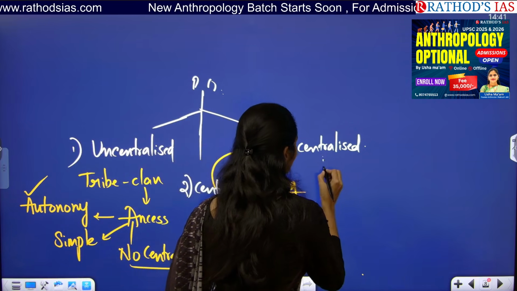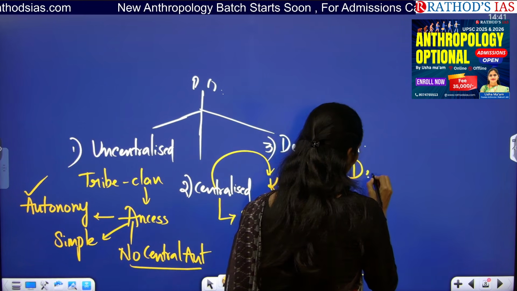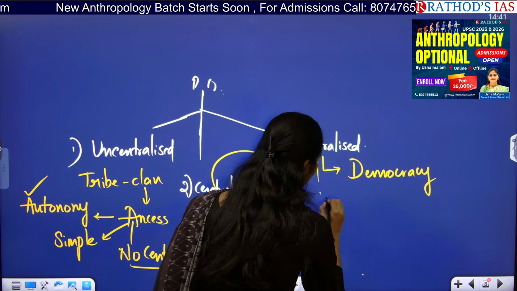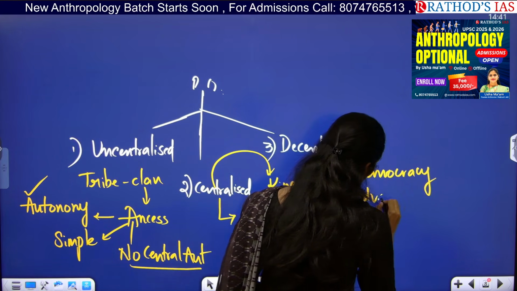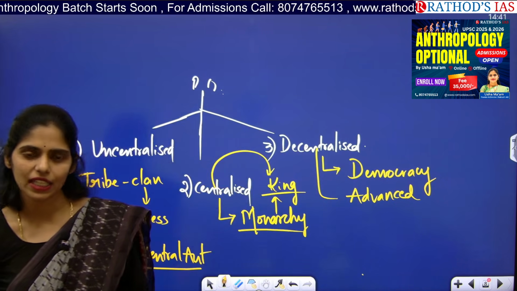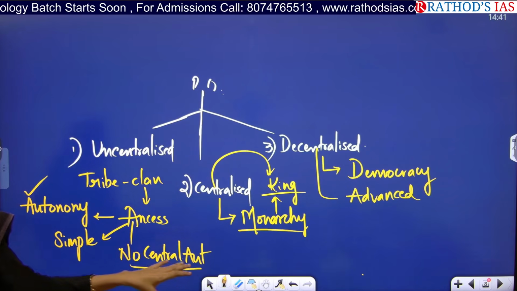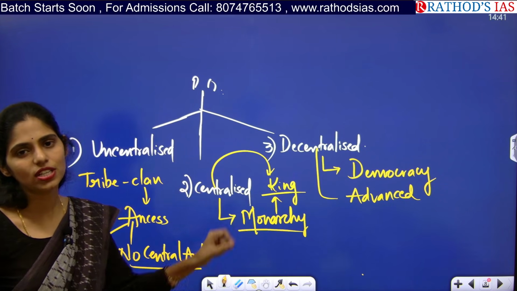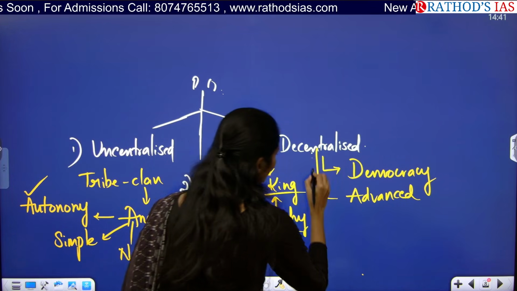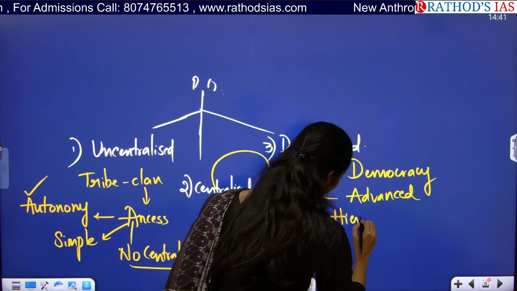And we have the third one, decentralized. For example, democracy. And democracy is the most advanced form of political organization. You can take India as an example of democracy, that we are following a very advanced decentralized political organization now. And here we see hierarchy.